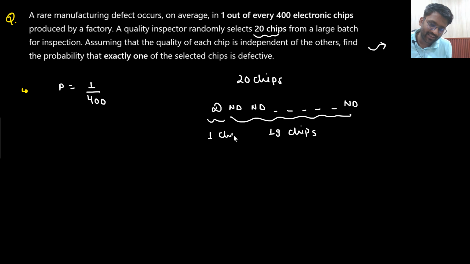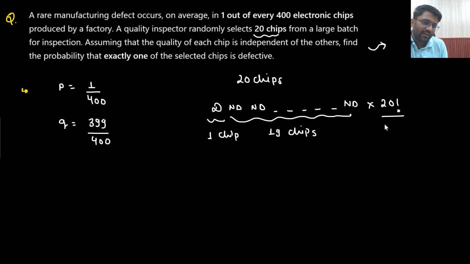This is the scenario, right? So what is the probability of getting a defective chip? That is 1 by 400. And what is the probability of getting a non-defective chip? That is 399 by 400. So this is one of the cases. How many total cases would there be? There are a total of 20 factorial divided by 19 factorial, since 19 of them are the same.